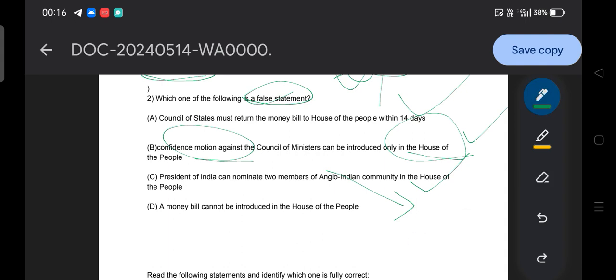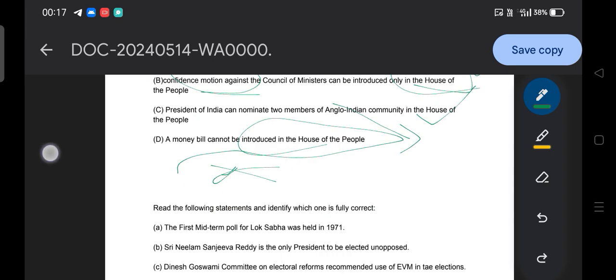Option D, a money bill cannot be introduced in the House of the People, so it is wrong. We know that a money bill can only be introduced in the Lok Sabha, or the House of the People. So this is how the sample question works, and we should keep in mind what we are going to discuss. Our direction is clear here.